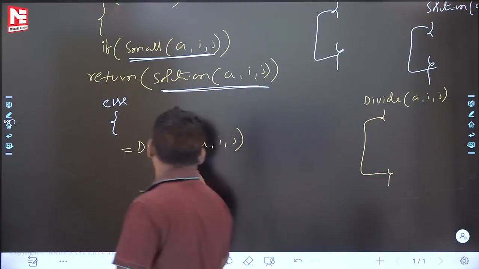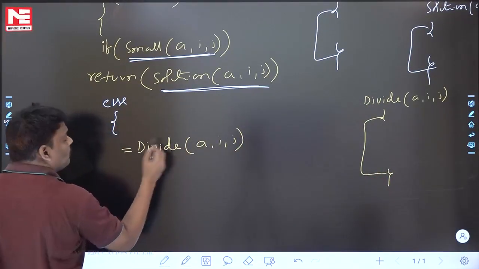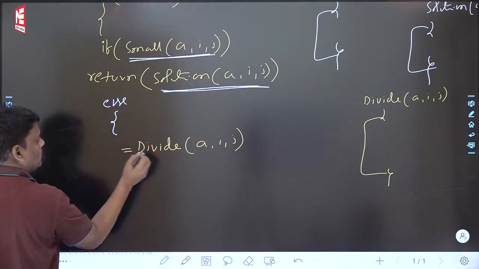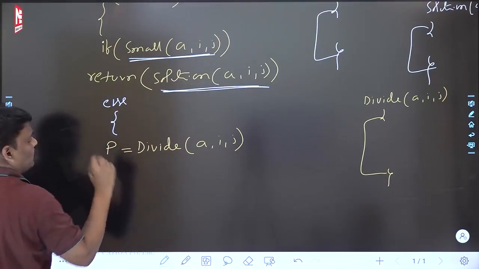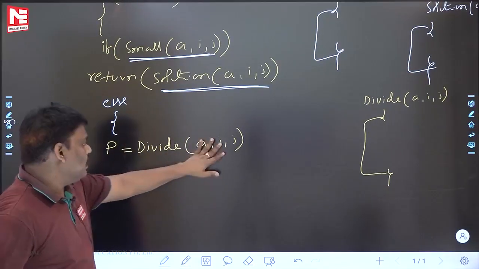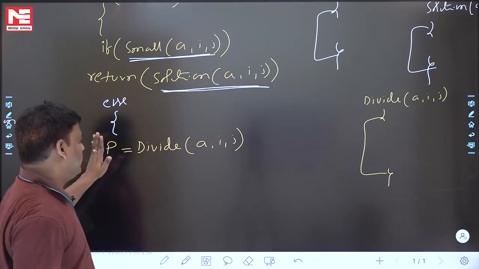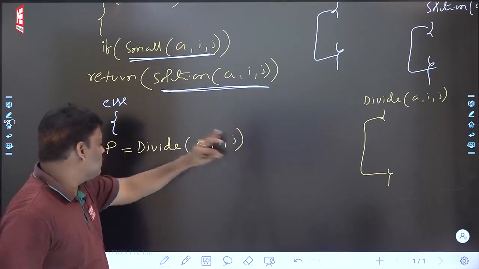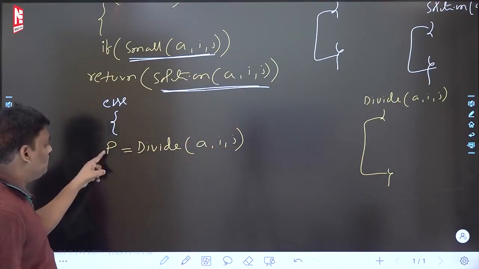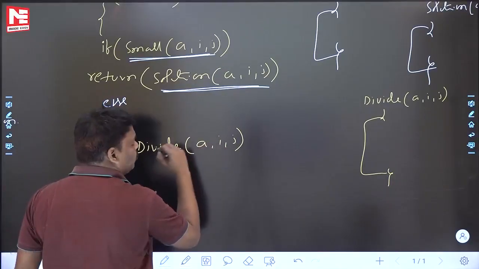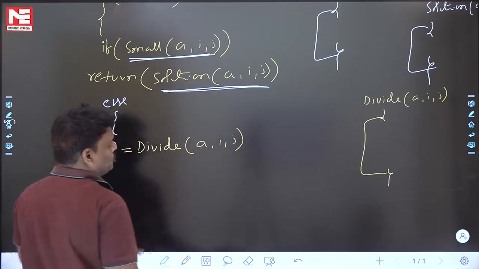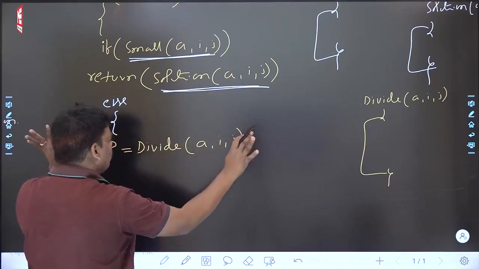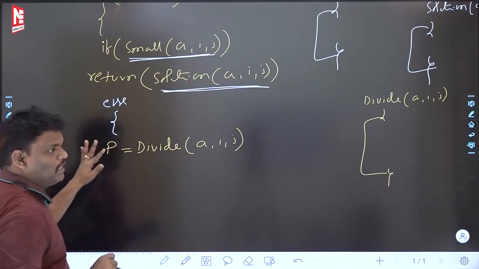Suppose assume that I call the divide function and it finally returns P. What is the meaning? It divides this array at P. I just call the divide function; it will return some number, and accordingly I will follow. Assume P. So what is i? The first element position. What is j? The last element position. Array A contains i to j. I applied the divide function, and it is returning P.